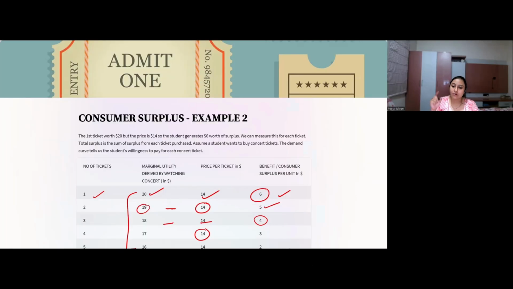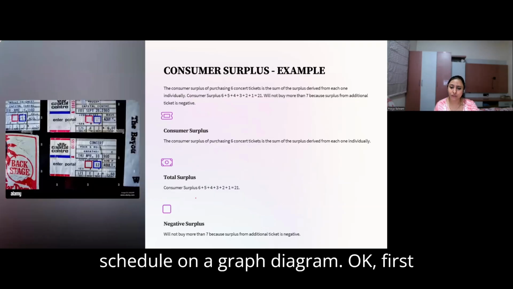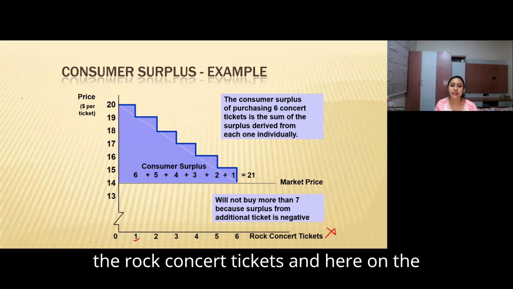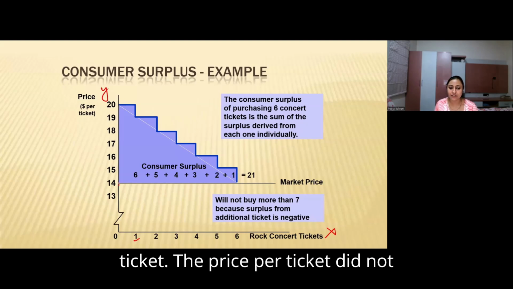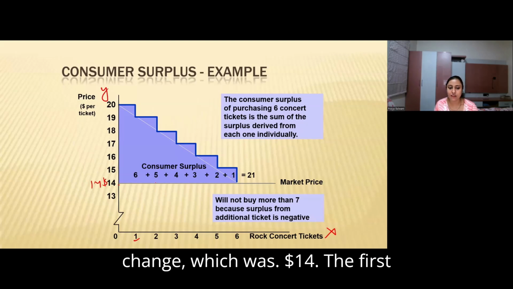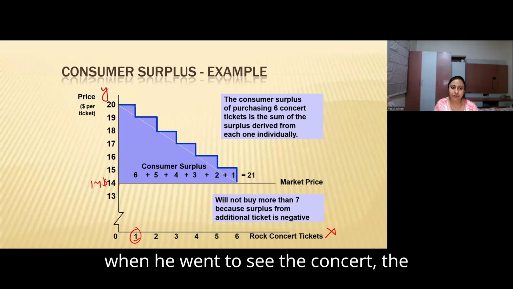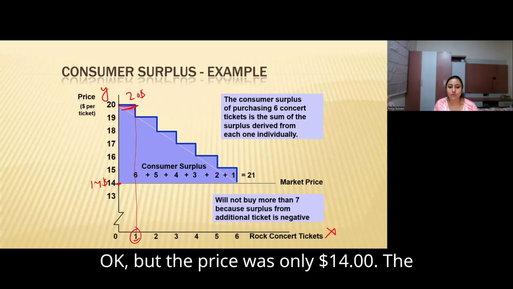Now taking this schedule, we'll plot it on a graph. Here on the x-axis we have taken the rock concert tickets, and on the y-axis we have taken the price per ticket. The price per ticket did not change, which was $14. The first time when he went to see the concert, the satisfaction was $20, but the price was only $14.